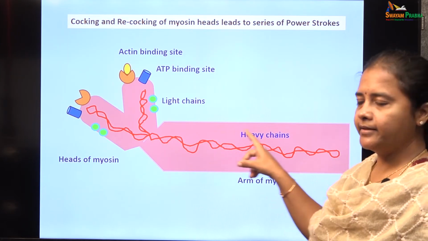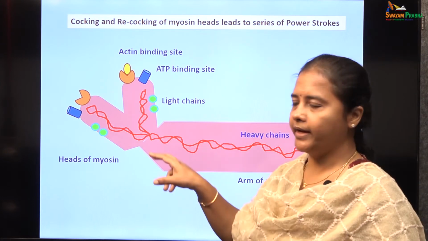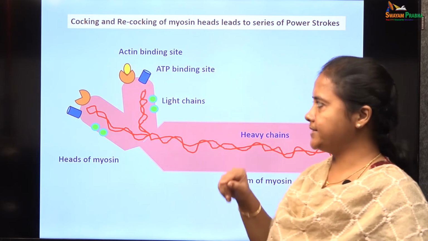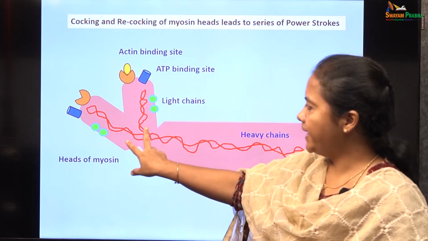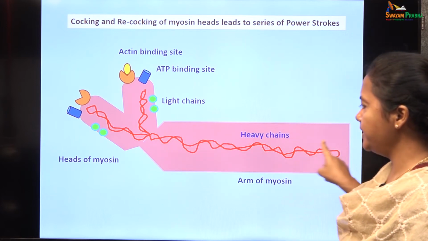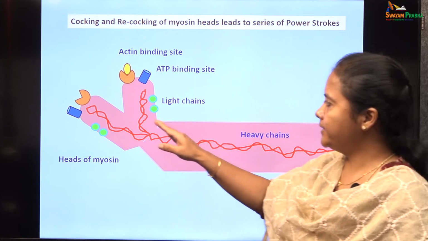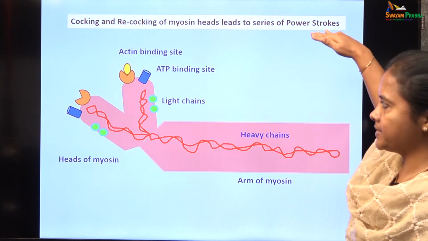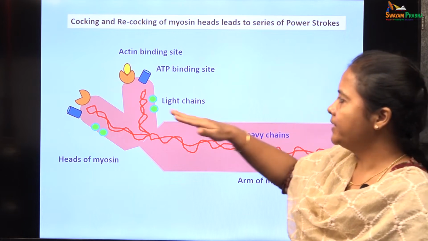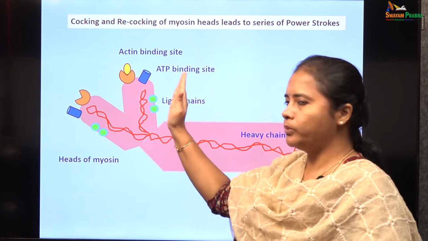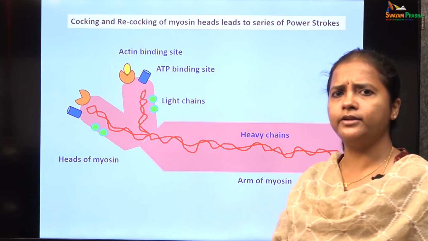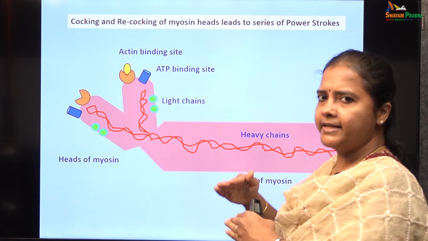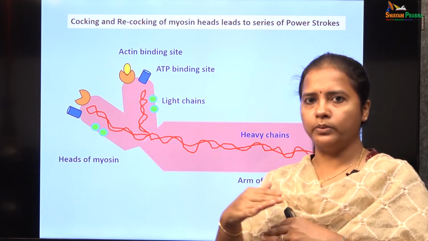The myosin chain consists of the arm and the two heads, and in the head region we have the ATP binding site and actin binding site. This head is present at an angle with the arm of the myosin, and there will be actin molecules present above this myosin filament. The head will bend towards the arm, which is called the cocking of the head during cross bridge cycling, during the actin myosin interaction, which leads to the sliding of the thin filament over the thick filament.